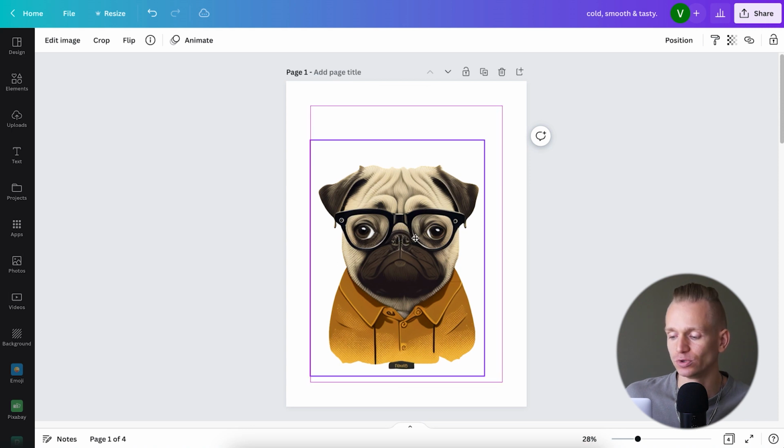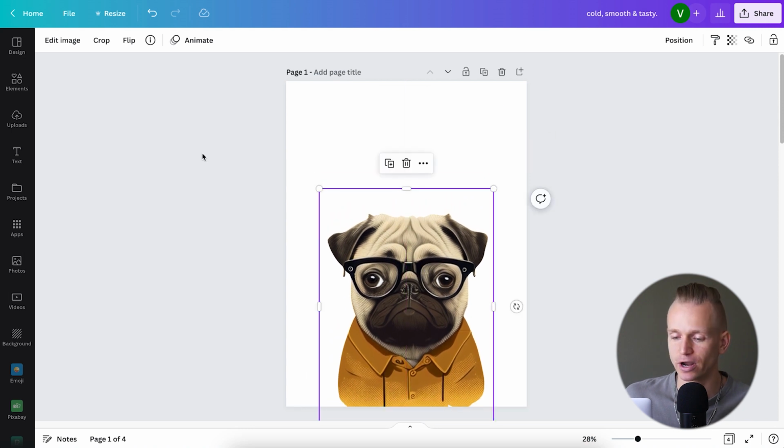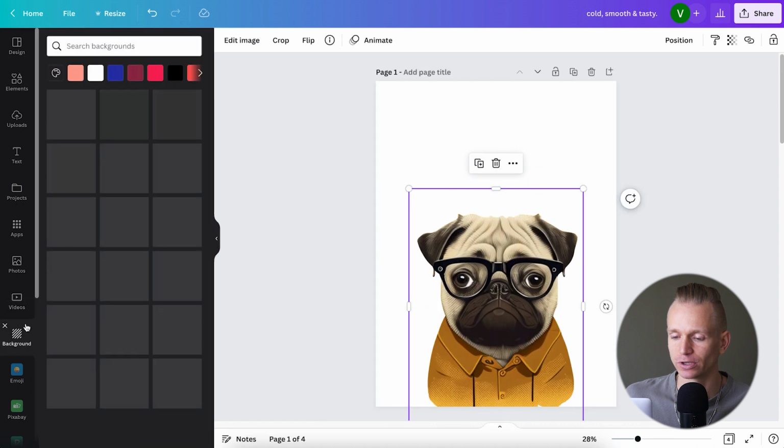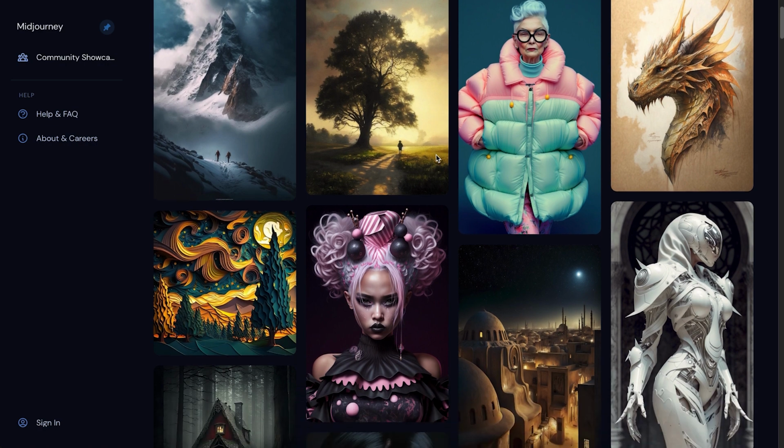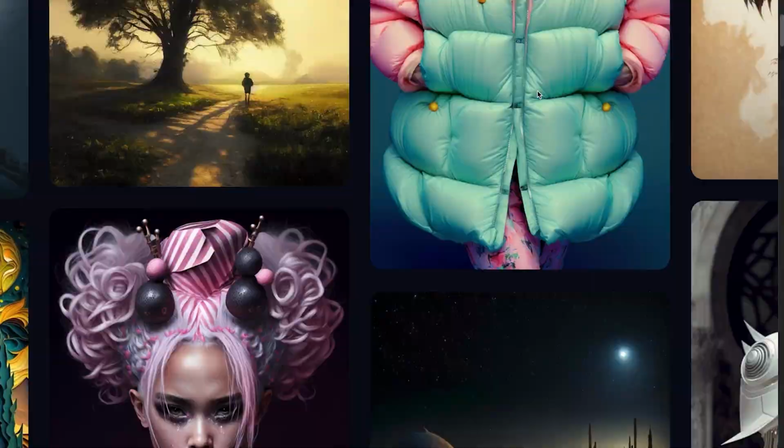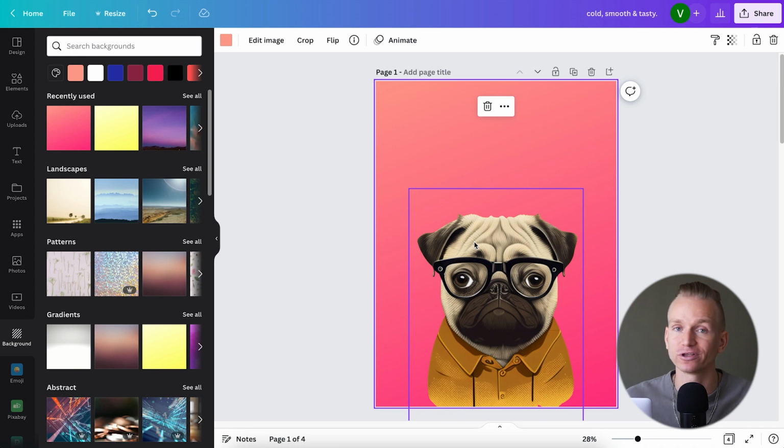But now basically what we can do with this is we can move this around, and if we want to, we can go to backgrounds, and now we can start adding different backgrounds. So as you can see, now we got this background, and you can basically just adjust, create different variations of this. We can move this around. We can actually even go back to Midjourney and generate some other really cool elements or other really cool backgrounds. Or we had 4 different pug pictures, so we can cut all of those pictures out, and then if we want, we can put them maybe in one design, and so on and so forth. Basically, this just allows us to take those elements that Midjourney has created and then create more different variations.